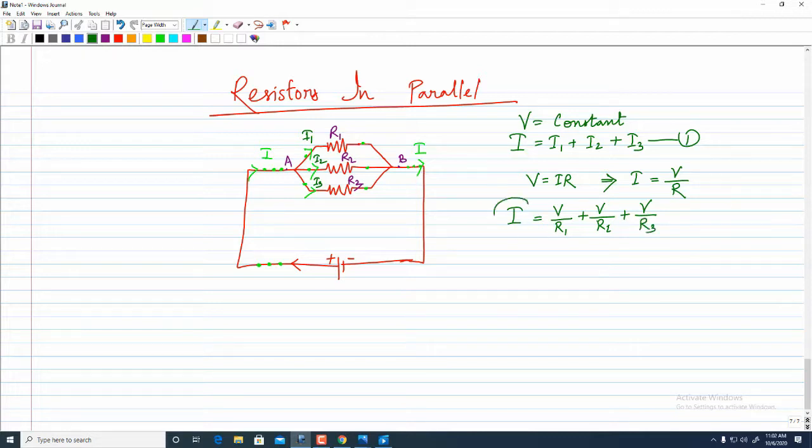This also can be represented by the total resistance in the parallel connection, V by Rp, and then I can take the V common, since it can be eliminated as it is the same variable on both sides. So after eliminating it, we get the value of Rp.